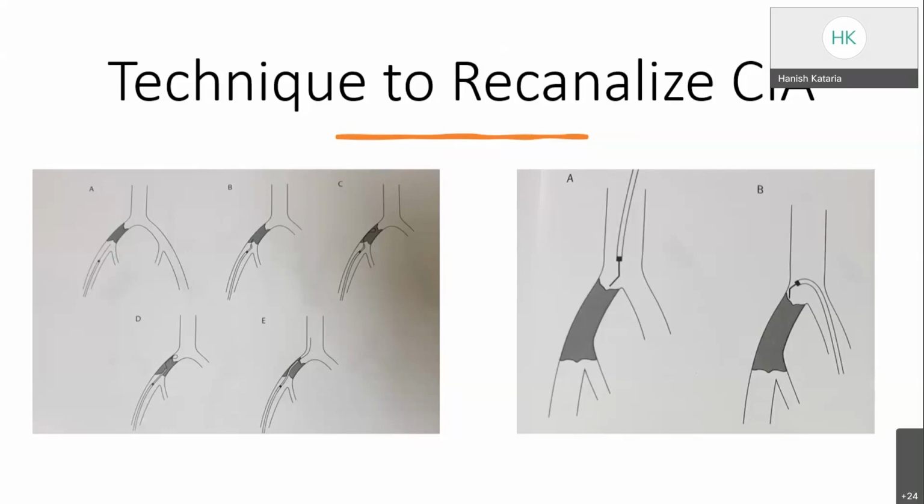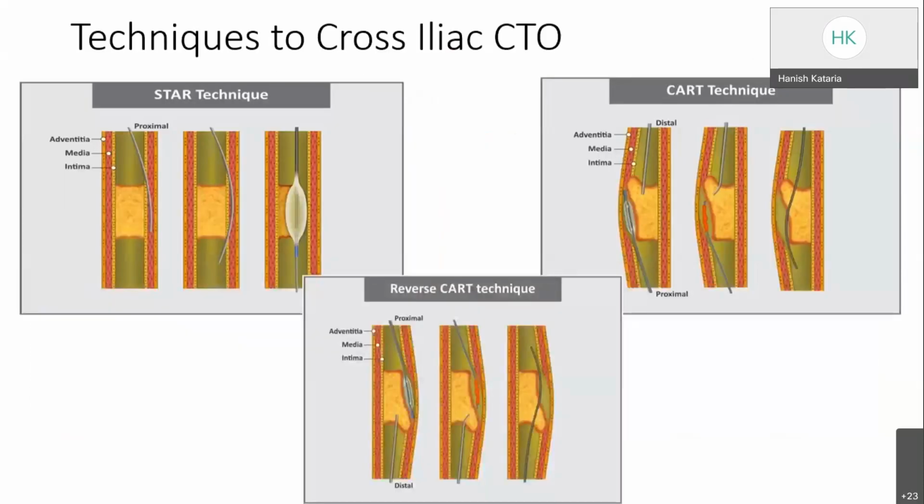But in case this is not feasible, we can use a different technique. The first is the STAR technique, that is subintimal tracking and re-entry, which we normally do. But in case the STAR technique is not feasible, then we can use the CART technique. CART is the controlled antegrade and retrograde tracking of the wire.